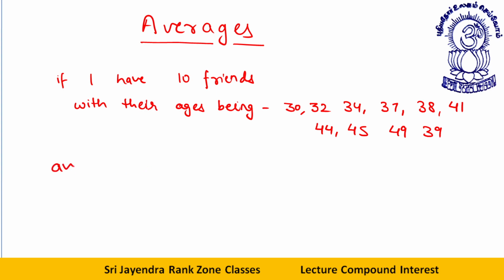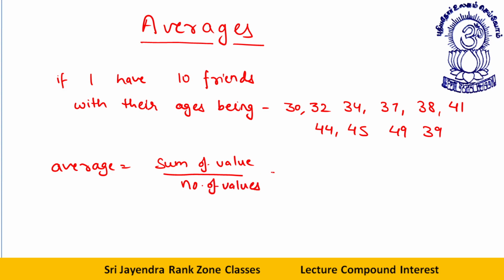If I need to take the average, what will be the average of this? The average will be the sum of the values. I add all the values, then I divide by n, the number of values.